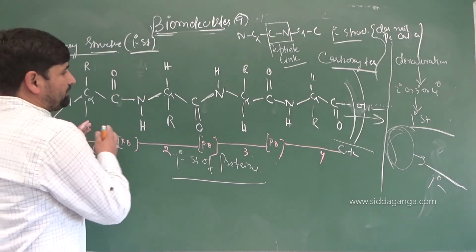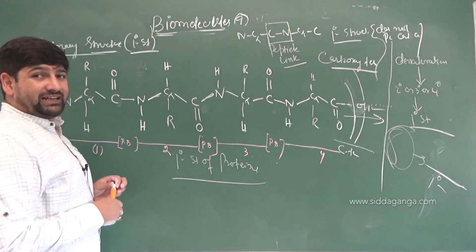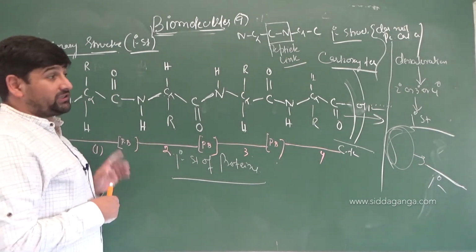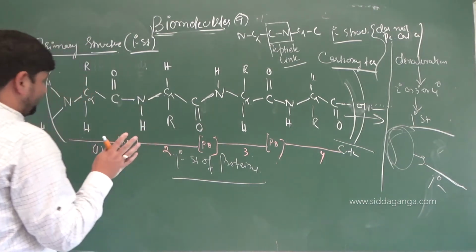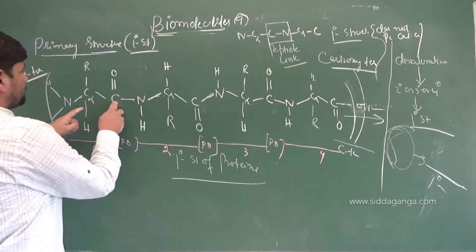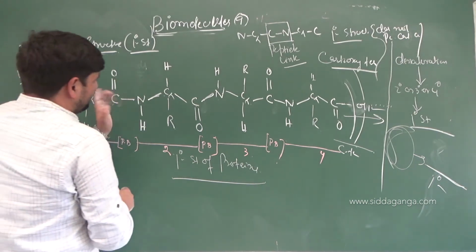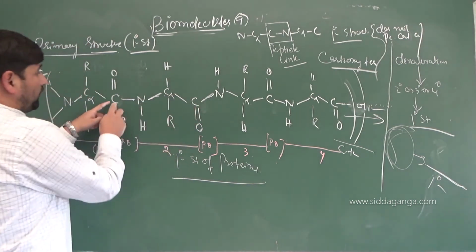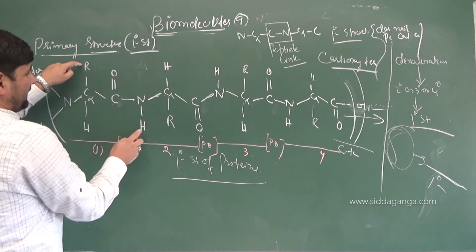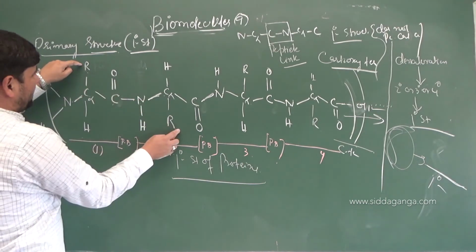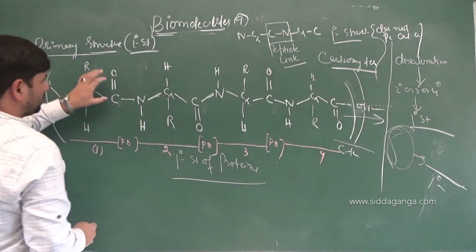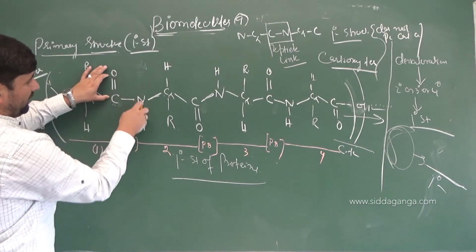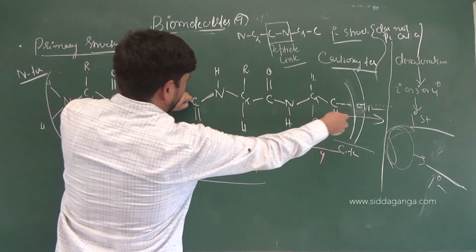So this is a polypeptide chain. Technically, this is a tetrapeptide made up of 4 amino acids. And how many peptide linkages are there? Only 3. Now everywhere you need to see the arrangement. So CN bond is there. So it is N, C alpha, C. Then next one N, C alpha, C. Bond is between C and N. So R and R, you can see in 2 different amino acids, R is opposite, R is alternate and R is alternate. You can also look at amide linkage, CONH, CONH, CONH, CONH.